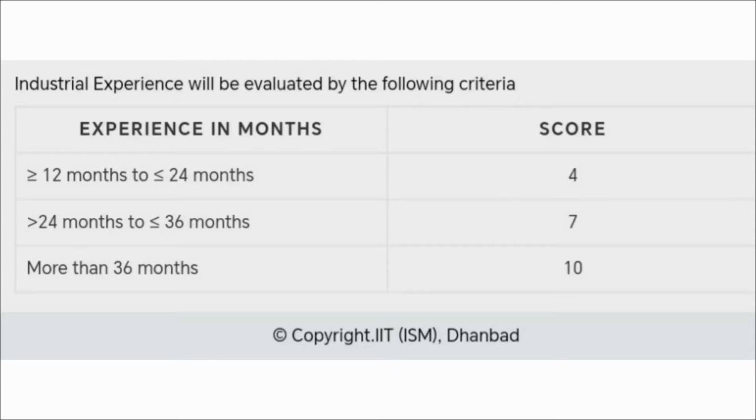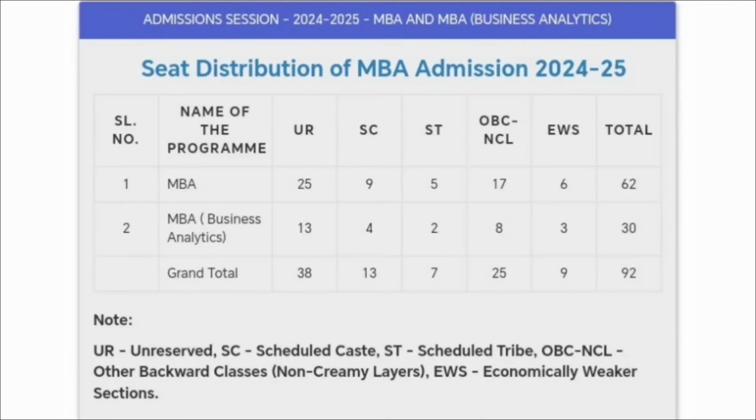Now if we consider the overall seat distribution for the MBA program, it offers you the MBA and MBA in Business Analytics. The overall seats for the Master of Business Administration are 62. Out of 62 seats, 25 are unreserved, 9 are reserved for SC category candidates, 5 for ST category candidates, 17 for OBC, and 6 for EWS.